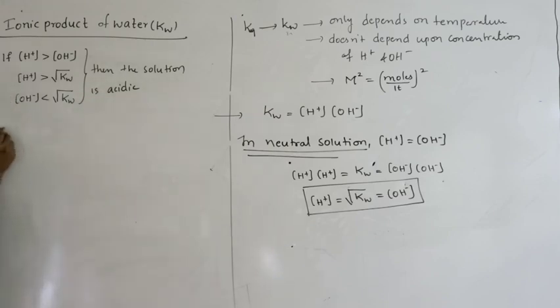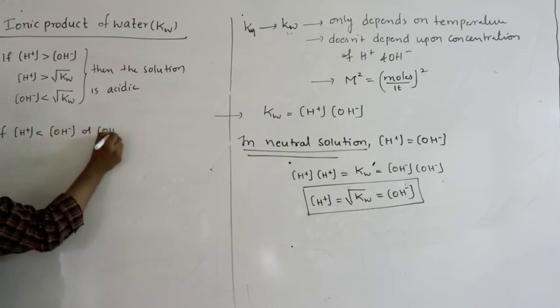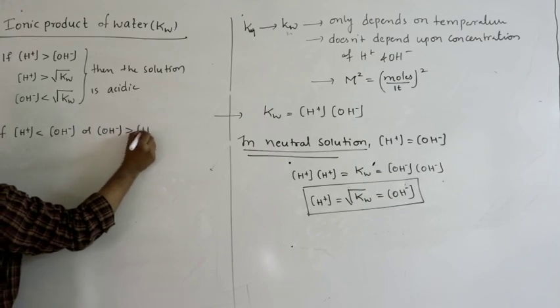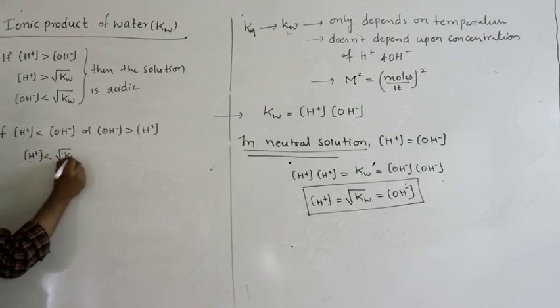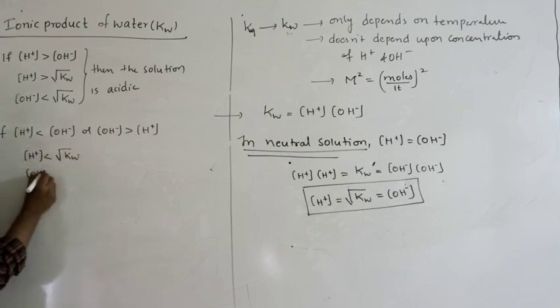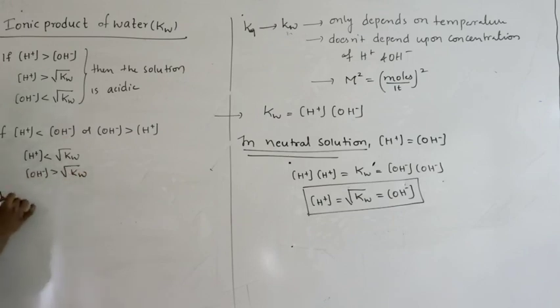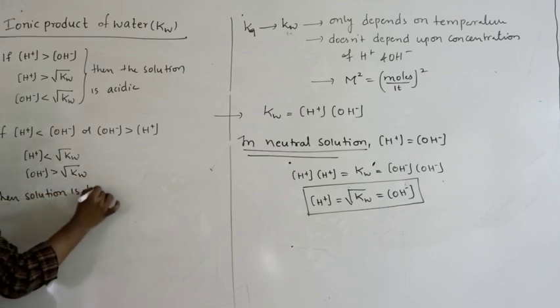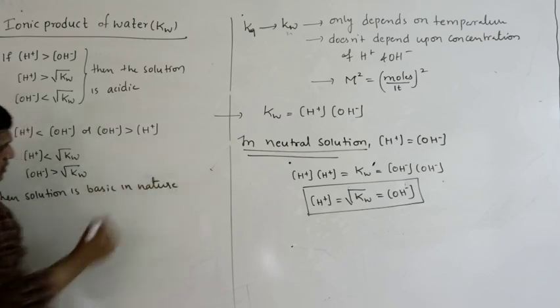If H plus is less than OH minus, or OH minus greater than H plus, or you can write like this, H plus less than square root of Kw, or OH minus greater than square root of Kw, then the solution is basic in nature.